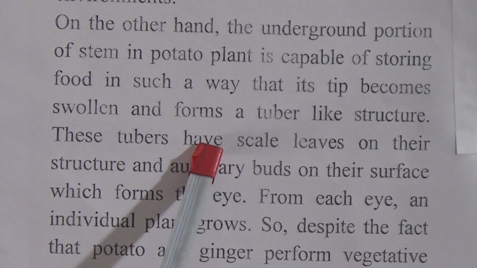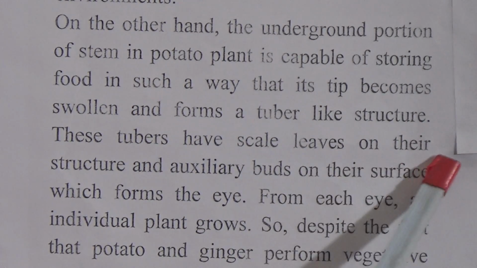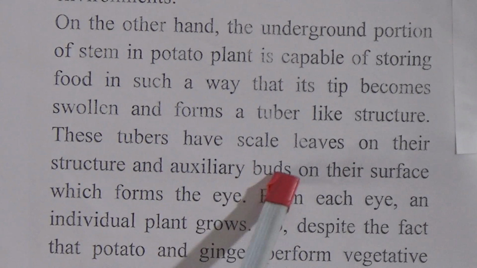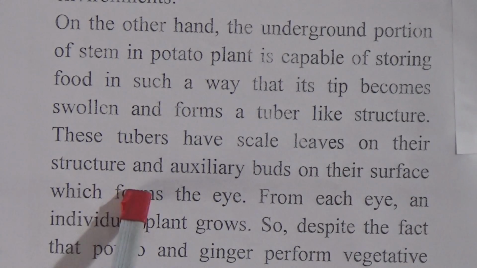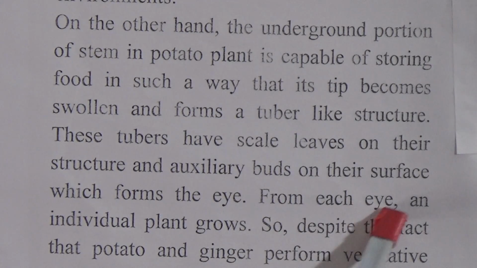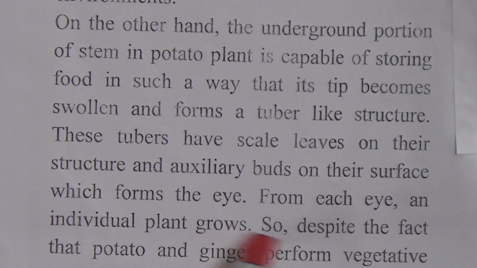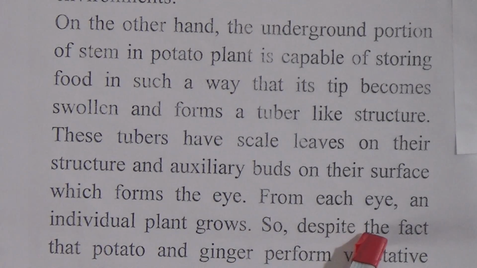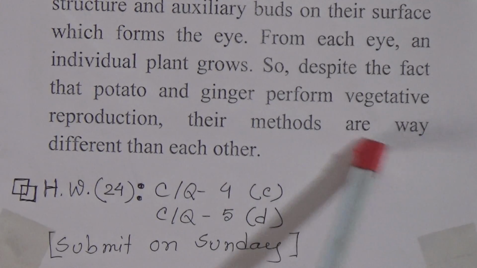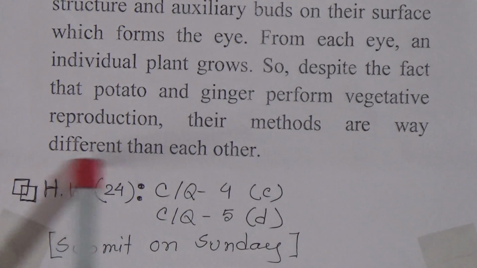These tubers have scale leaves on their structure and auxiliary buds on their surface, which form the eye. From each eye, an individual plant grows. So, despite the fact that potato and ginger both perform vegetative reproduction, their methods are different from each other.